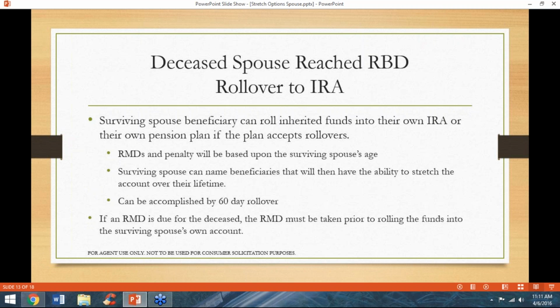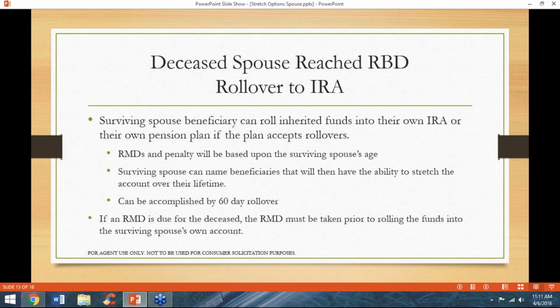Spousal rollover is also available when the deceased spouse had reached their required beginning date before death. The surviving spouse beneficiary can roll the inherited IRA into their own IRA or pension account if their pension accepts rollovers. After the funds are rolled over, the RMDs and any penalty associated with them will be determined using the surviving spouse's age. After the surviving spouse rolls the funds into her own name, she can name her own beneficiary.